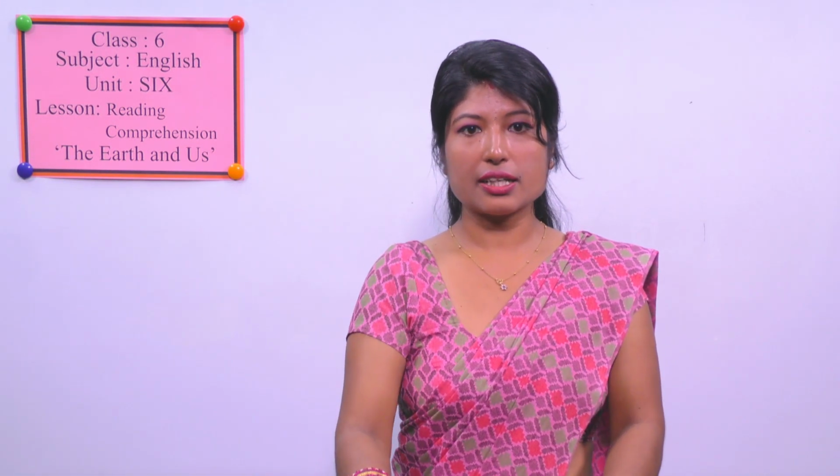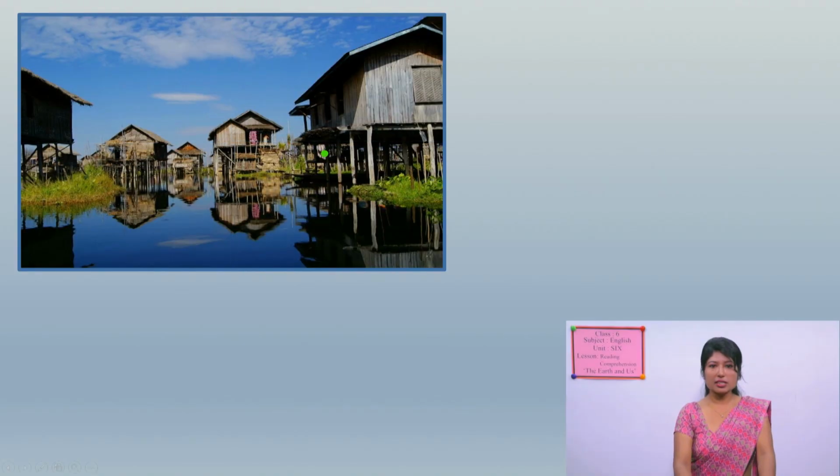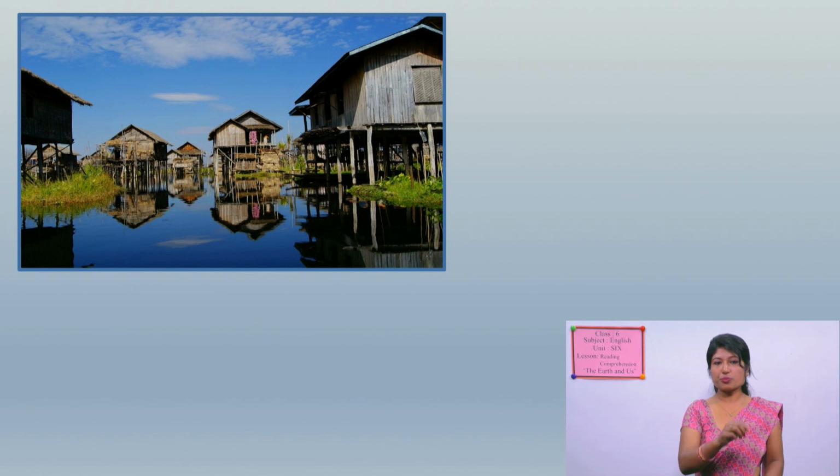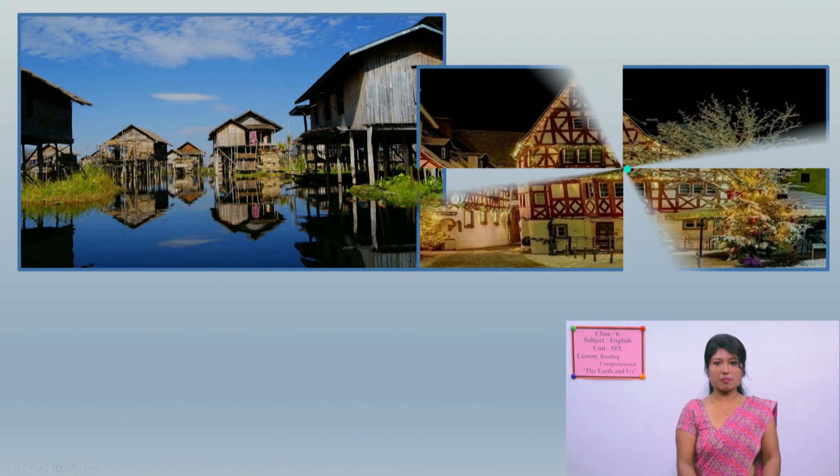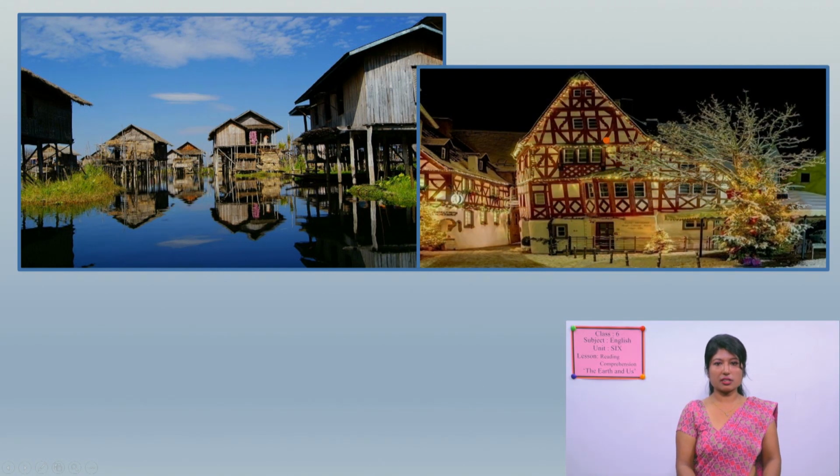Moving forward, next, see the pictures. These pictures show how wood has been used. We get wood from forest, and this wood is used to build different kinds of cottages, even a house, and barns, and also windows and doors.